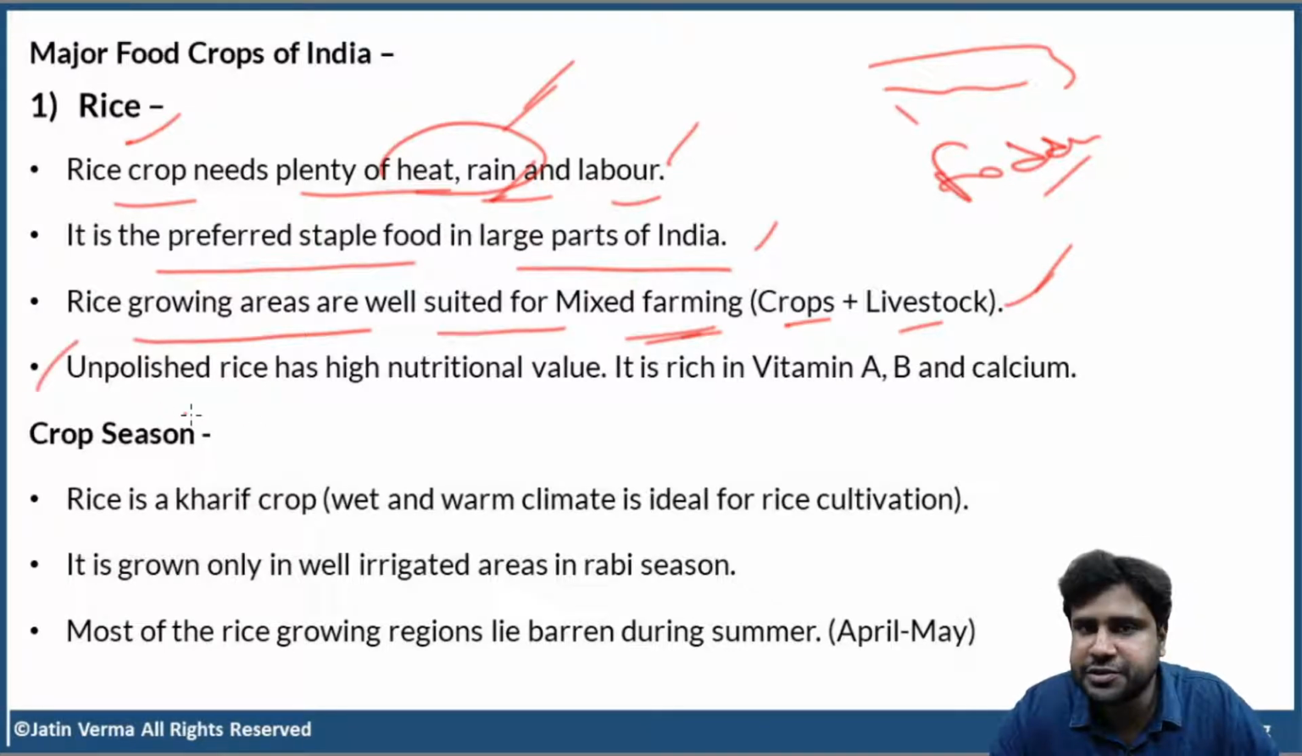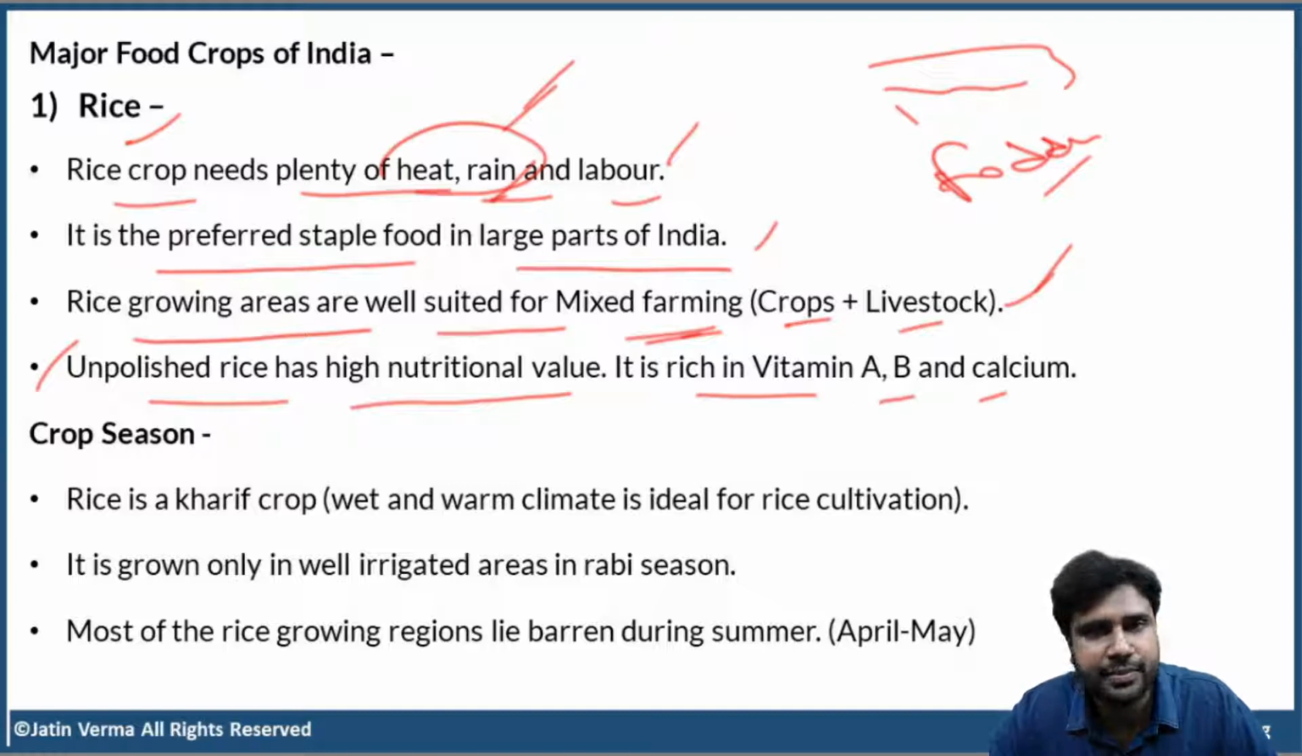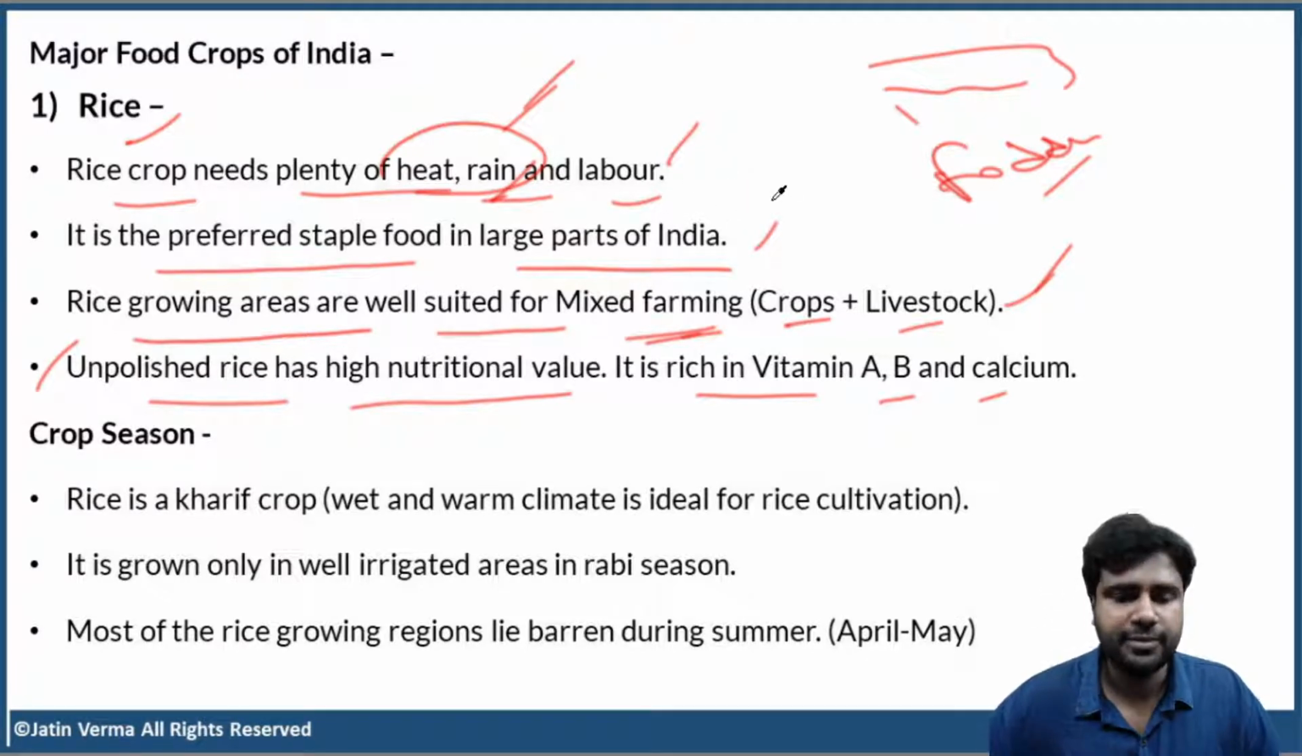Now, we all know this, right? Unpolished rice has high nutritional value because that rice husk is very rich in nutrients. It is rich in vitamin A, B, and calcium. But unfortunately, unpolished rice is more expensive than polished rice.